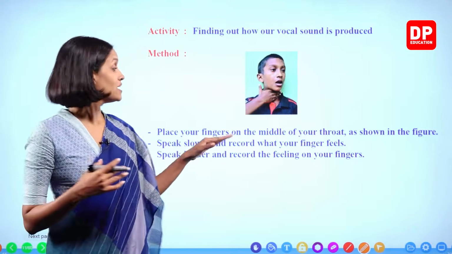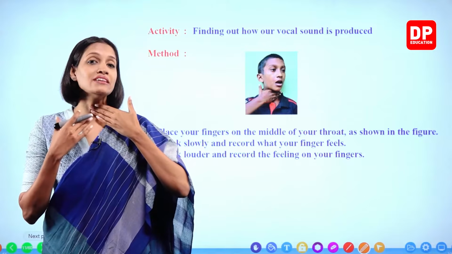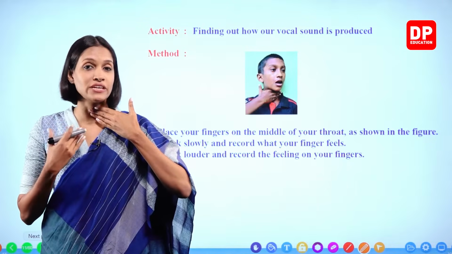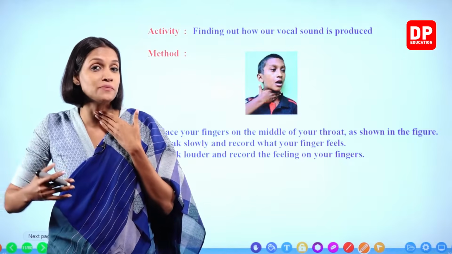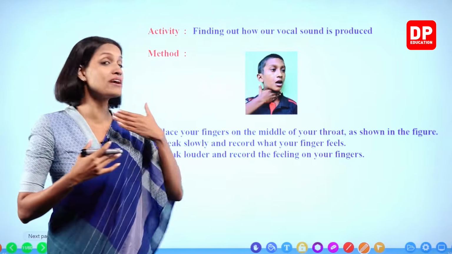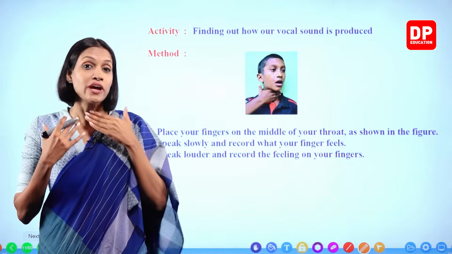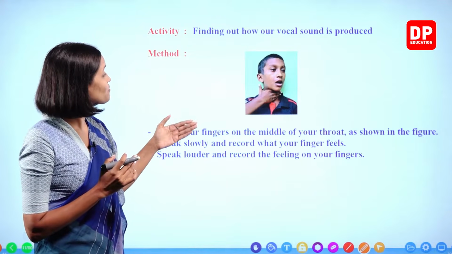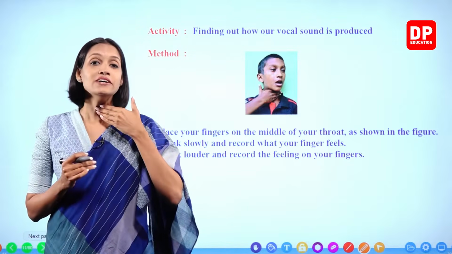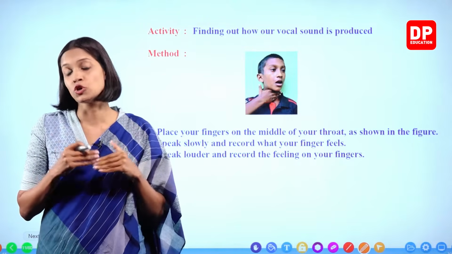Then speak louder and record the feeling on your fingers. When you speak slowly, you can feel a little vibration, a trembling, on your fingers. But when you speak louder, the trembling also increases. You can feel it very well. What is the reason for this, children? Here, we have special structures in our larynx called vocal cords.